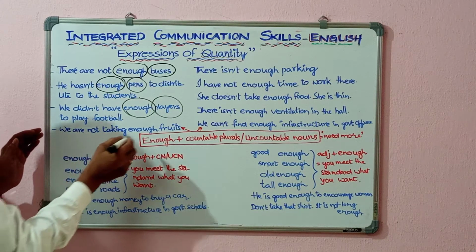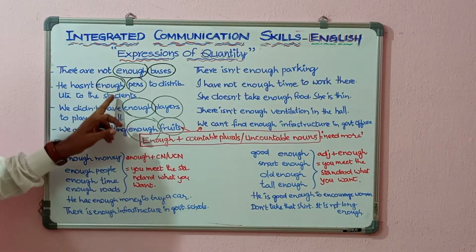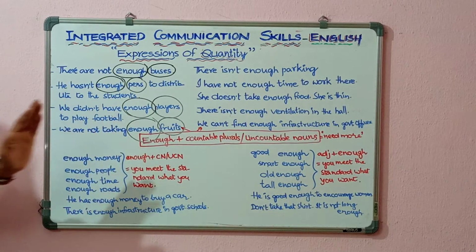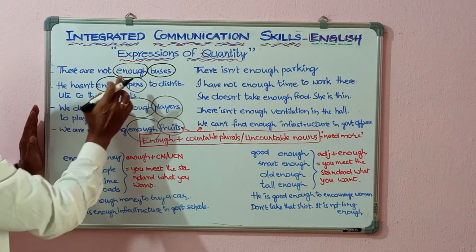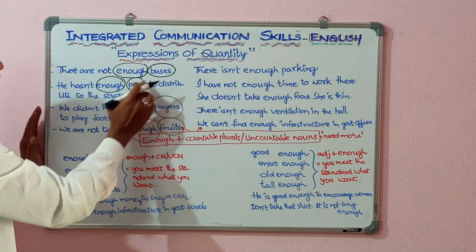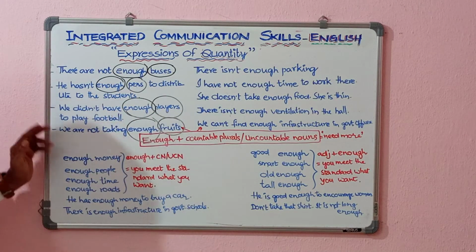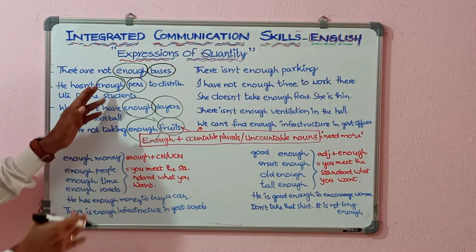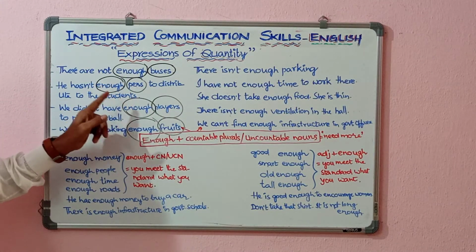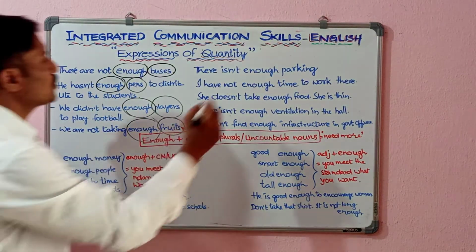We are not taking enough fruits. If we observe all these four sentences on the left side, I used enough with countable plural nouns. So, we can use this enough with countable plural nouns.